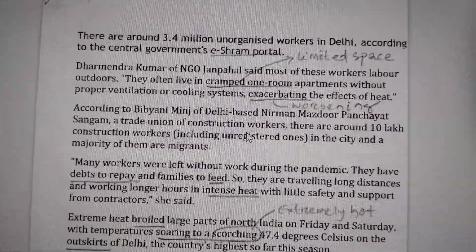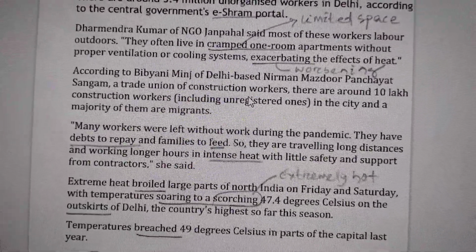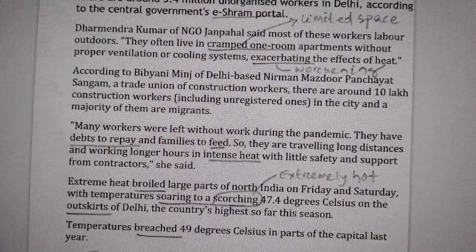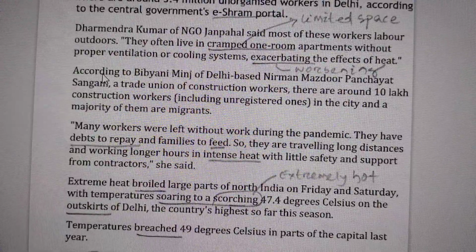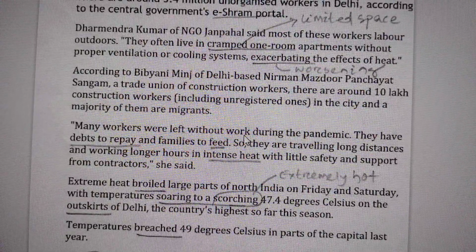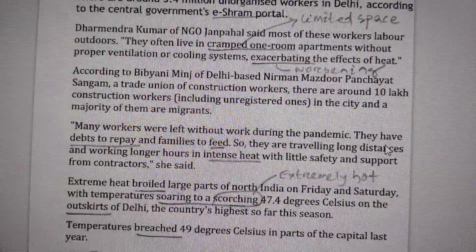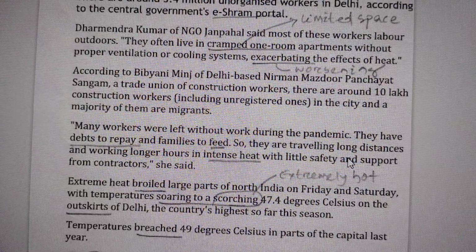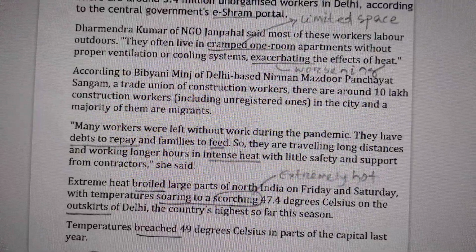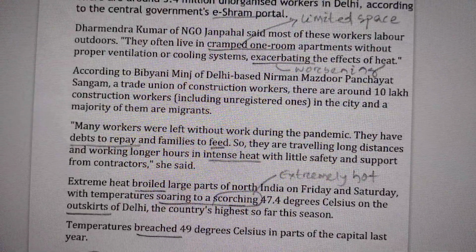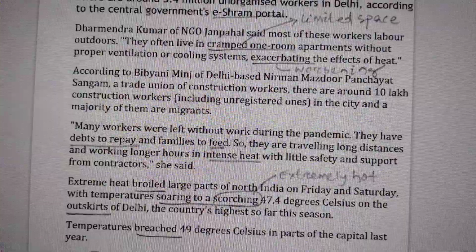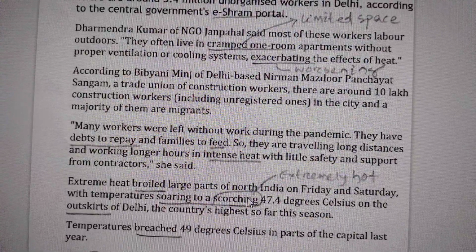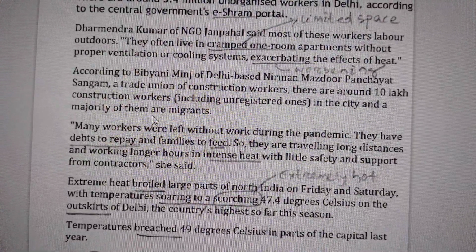According to the Delhi-based Nirmal Mazdoor Panchayat Sangam, a trade union of construction workers, there are around 10 lakh construction workers, including unregistered ones, in the city, and the majority are migrants. Many workers were left without work during the pandemic. They have debts to repay and families to feed. So they are traveling long distances and working longer hours in intense heat, meaning scorching heat, bearing the crippling effects of the heat with little safety and support from the contractors.